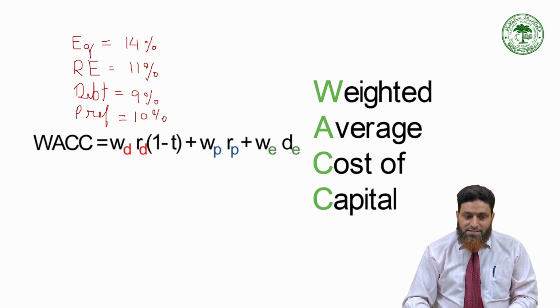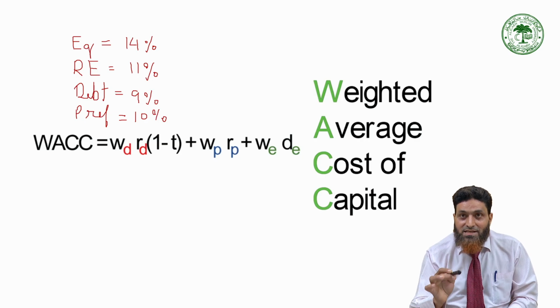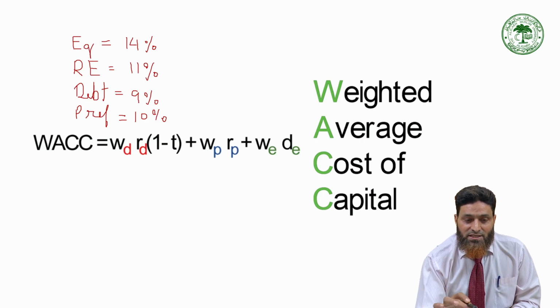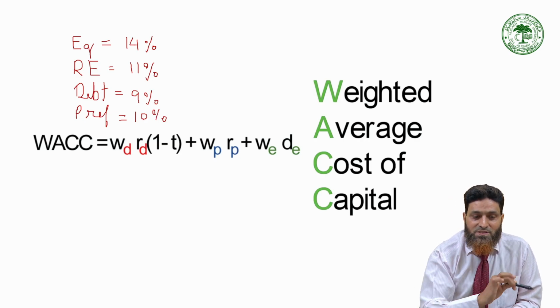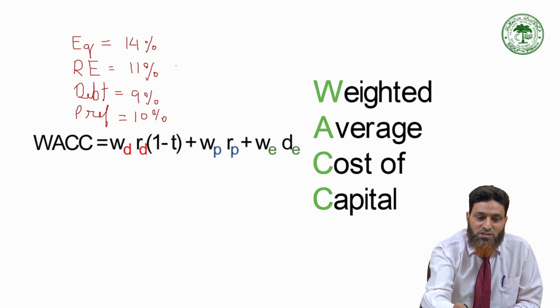So just like this, there is a confusion between a simple average and a weighted average. If 14, 11, 9, 10% is the cost of each and every source, you do not just take the average of these four, making a total of 25, 9, 36, 46 divided by 4. It is not like this.